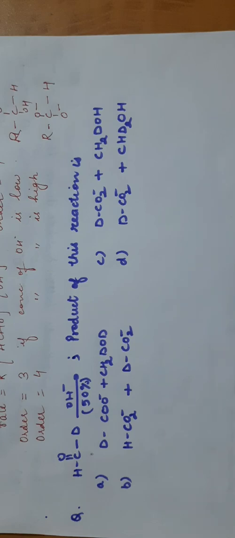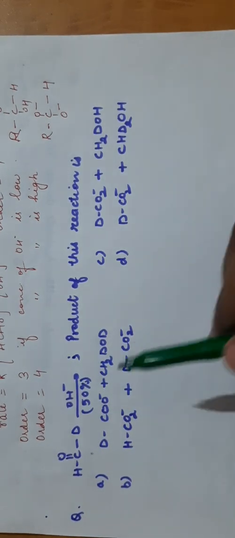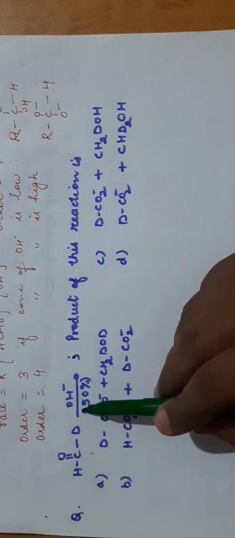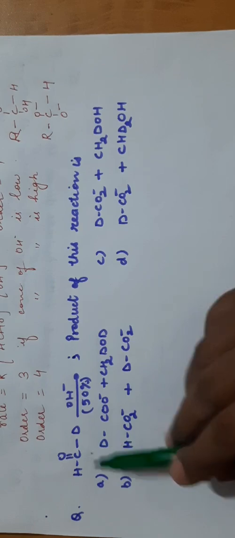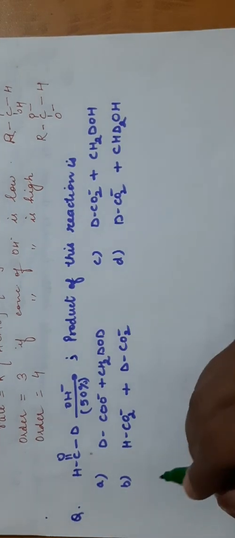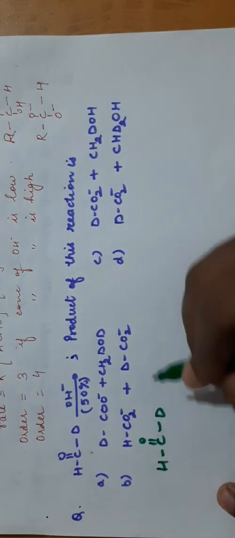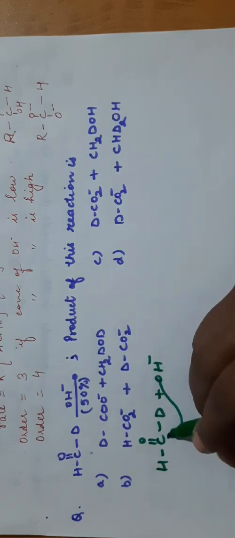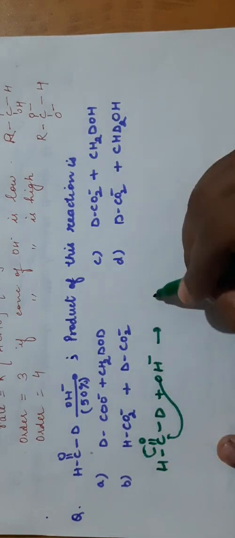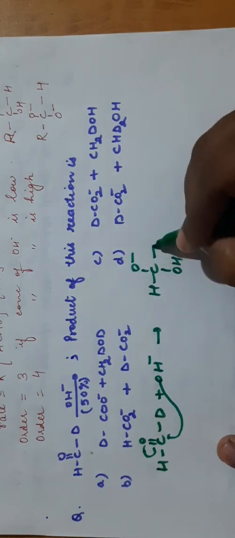Now let us solve this question. You are given a reactant, OH minus 50%. So whenever you have an alkali present with an aldehyde which does not have any alpha hydrogen, it will definitely be a Cannizzaro reaction. So you have to do the Cannizzaro reaction here. This will be HCO minus D. Here we have taken deuterium. OH minus has to attack. It will attack here, this electron will move here, so you will get HCO minus OH and D.